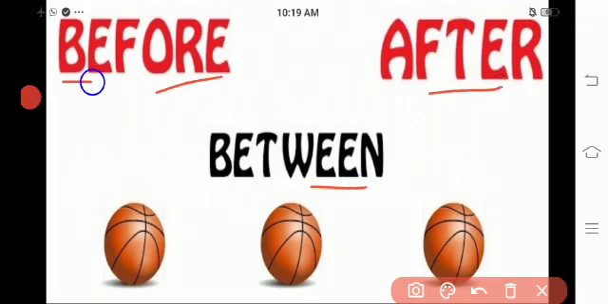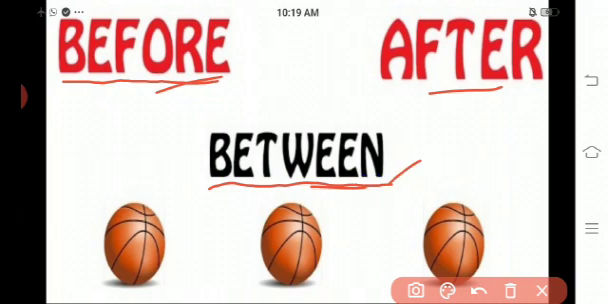Okay, before, before, between, between, after, after, before, between, after.